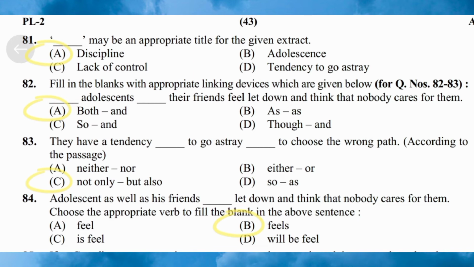Next question 84. Adolescents as well as his friends, fill in the blanks, let down and think that nobody cares for them. Choose the appropriate verb to fill in the blanks in the above sentence. Option A, feel. Option B, feels. Option C, is feel. Option D, will be feel. Here the correct answer is option B, feels.